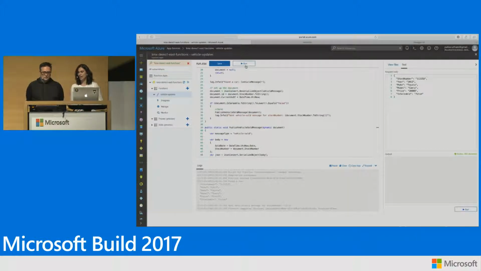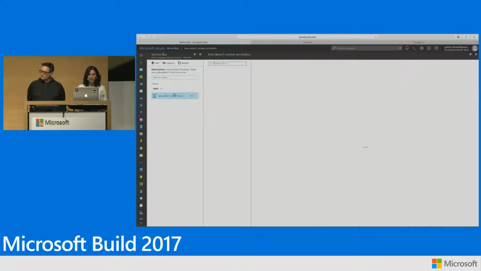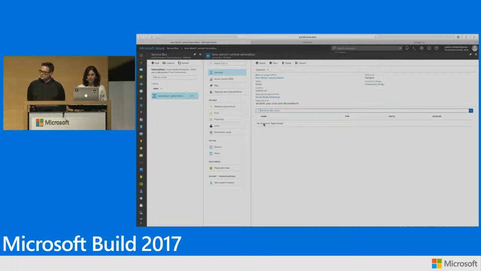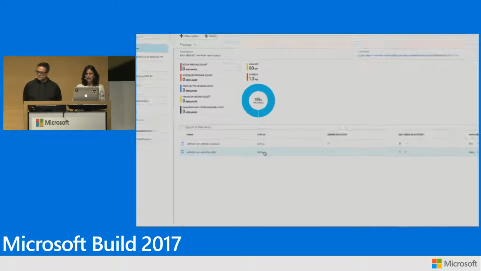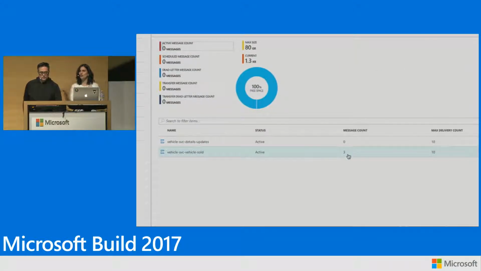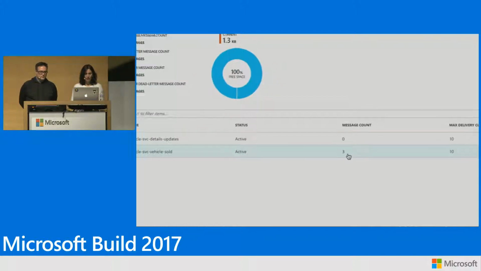Okay, now Chris is going to send us another message, same vehicle, but now with the sold flag. Sold. And you can see that we got that message, we processed it, and it completed. Let's go back to our service bus and see if we see that sold message back in our topic. So vehicles message, and you can see the sold message count is now 3. You remember this was 2 before. So all of this is working just like we wanted, loosely coupled systems integrated using our eventing. And that's our time.